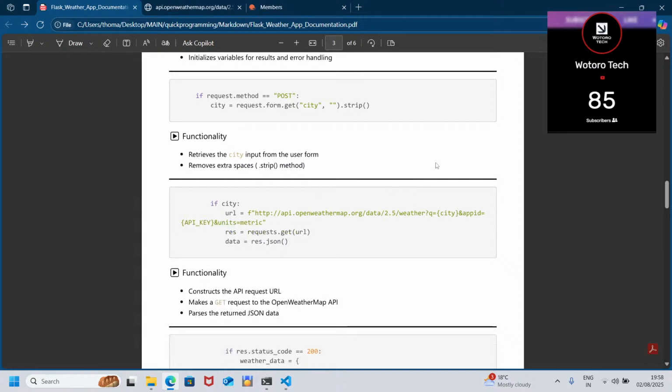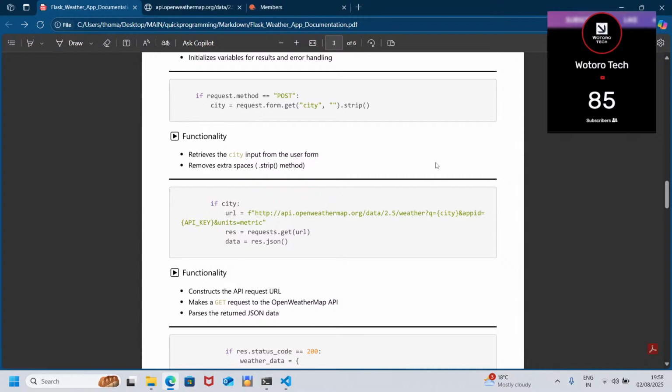Now we are in the request.method. So here, this stage is where we are going to ask for data from users. We are going to ask for them. Now when we ask for the data, we need to process it. Like we need to process and see whether it matches with our